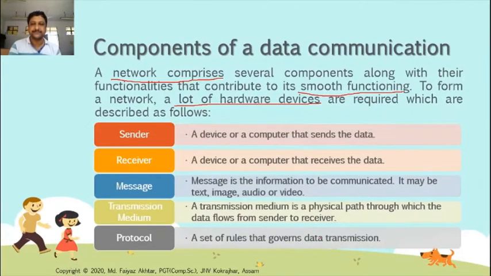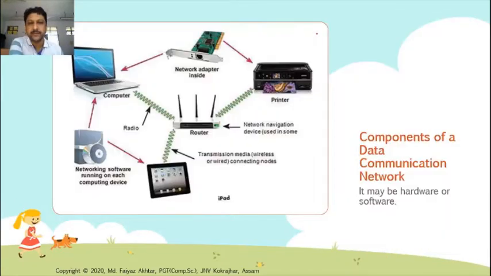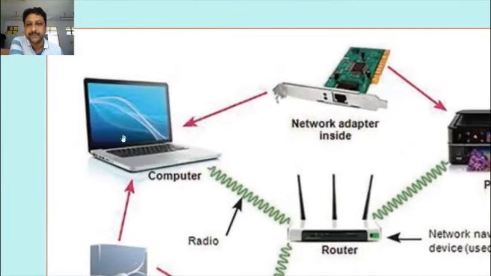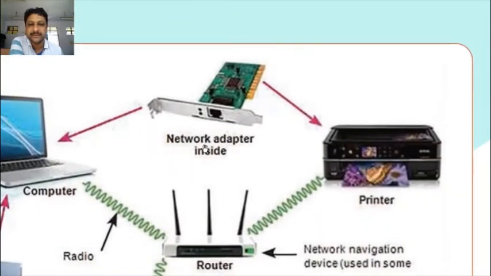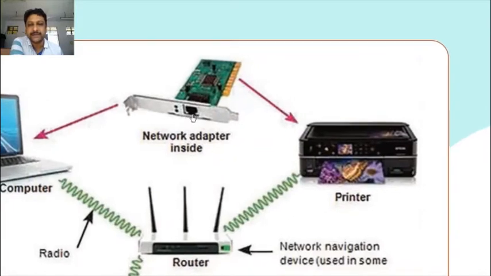This is known as components of a computer. What are the different hardware components of a computer? See here, this is a computer, a laptop. This is the network adapter. It is also known as NIC, network interface card, or NIU, network interface unit, or simply adapter, and it fits inside a computer so that we can connect wired communication or wireless communication.